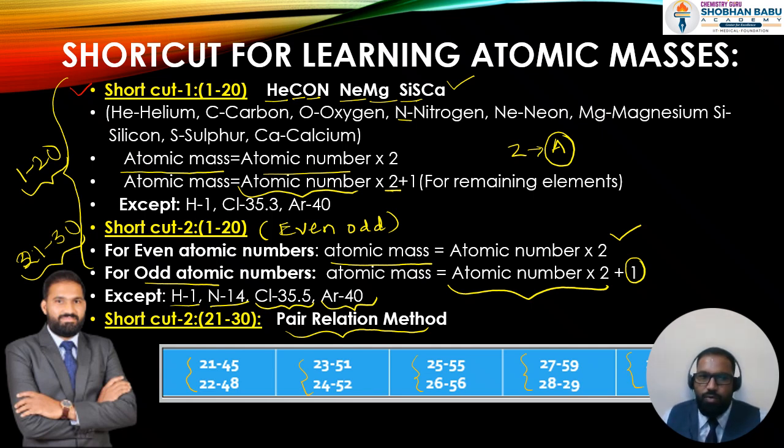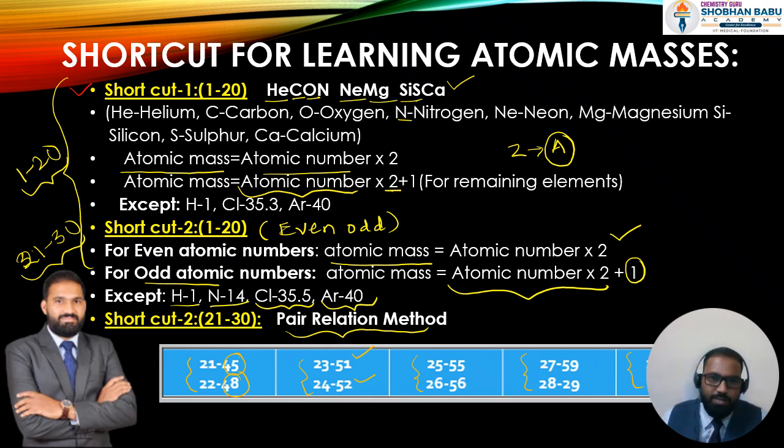These are the only two elements present between 40 and 50: 21 is 45, 22 is 48. The second pair is 23 and 24, two elements present side by side. 23 is 51, 24 is 52.